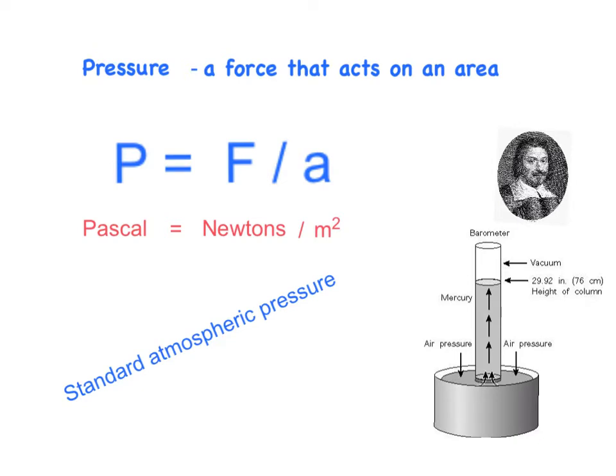Standard atmospheric pressure is the typical atmospheric pressure at sea level and will support a column of mercury that is 760 millimeters high. So standard atmospheric pressure then is 760 millimeters of mercury, or 760 torr, which is short for Torricelli. So standard pressure is 760 torr, or millimeters of mercury, and that is equivalent to 101.3 kilopascals, which is also equivalent to 1 atmosphere of pressure, all different units that reflect the same value.